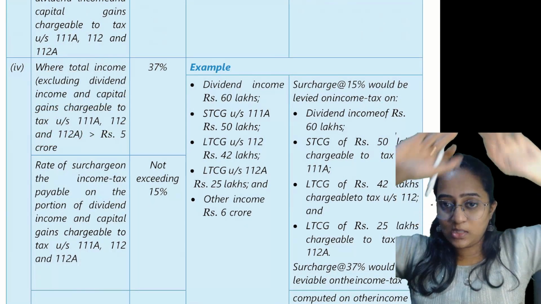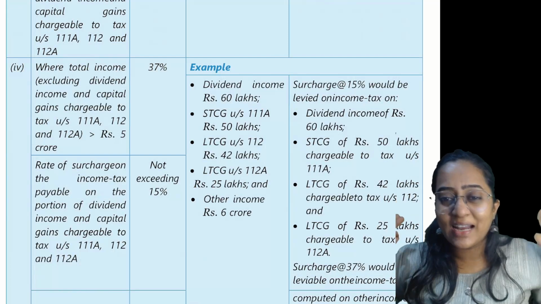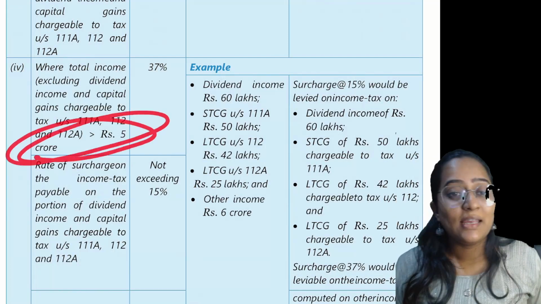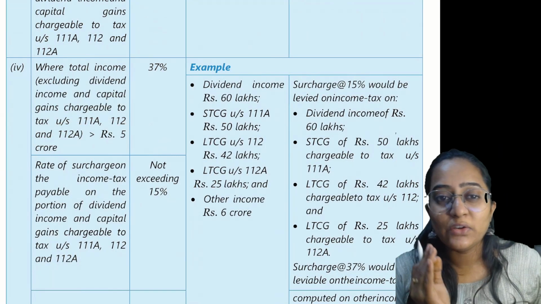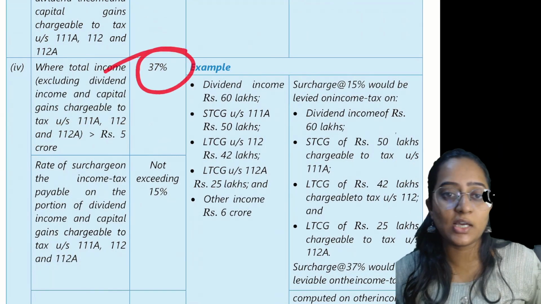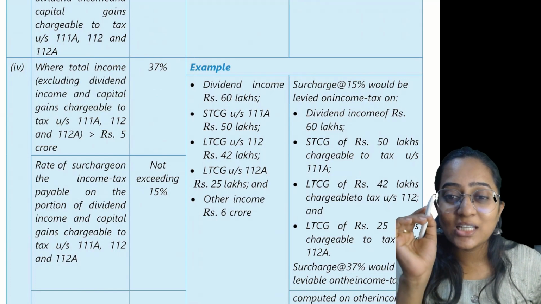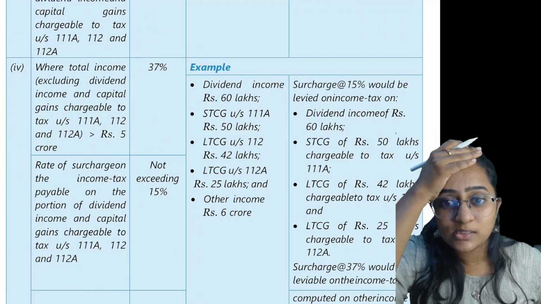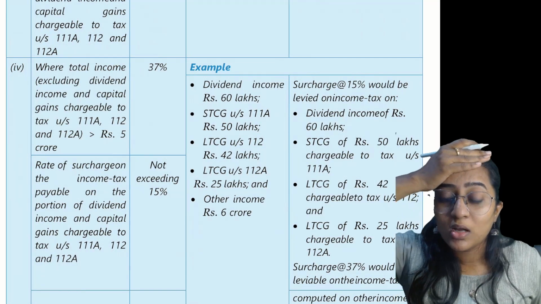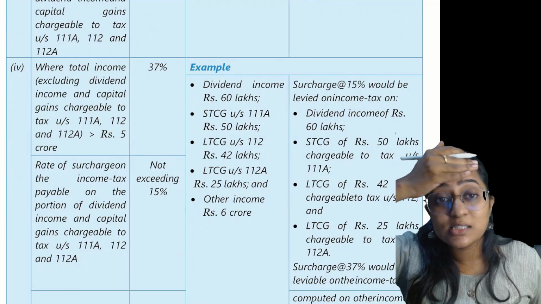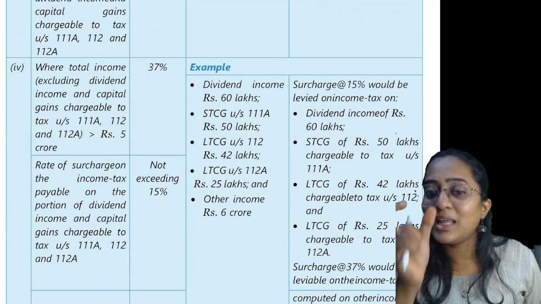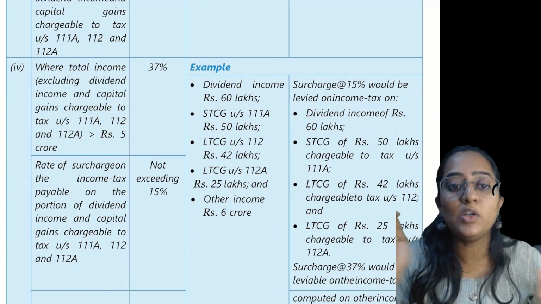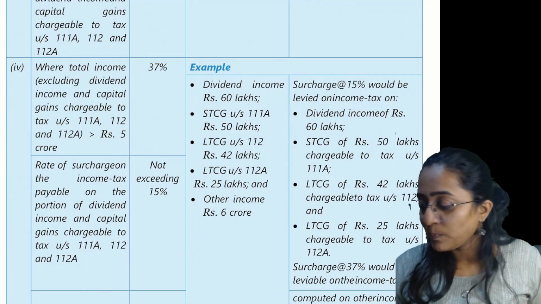Now we have seen the criteria for the surcharge. Now, how much is it? If it is exceeding rupees 5 crores, how much is the surcharge applicable? 37% is the surcharge applicable. How do you compute it? We will take one simple example and we will do it. Not to worry about. Clear?